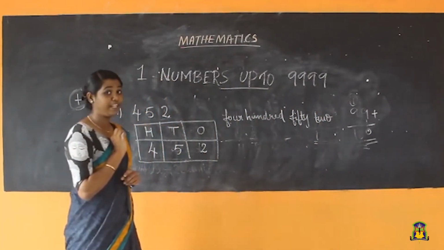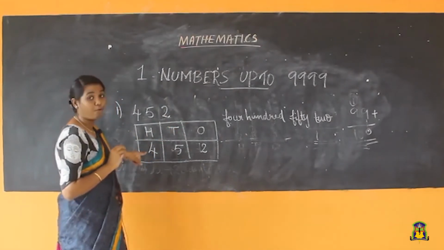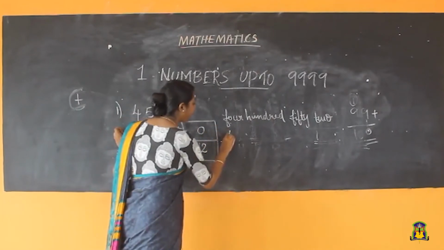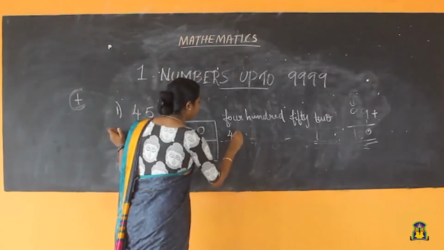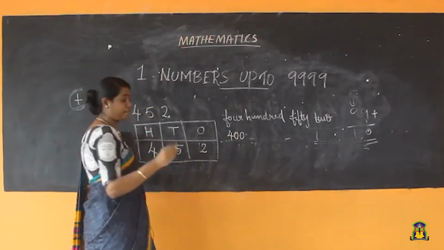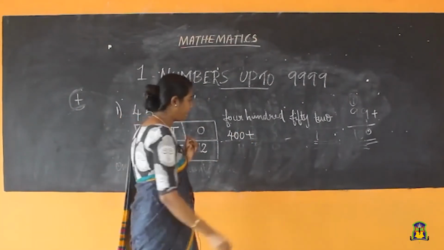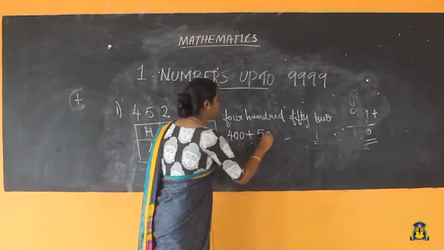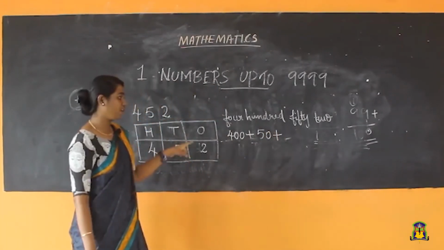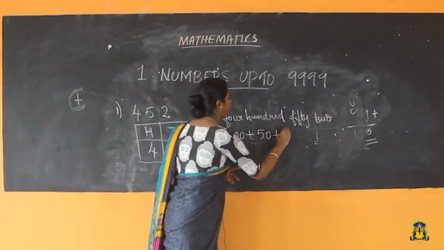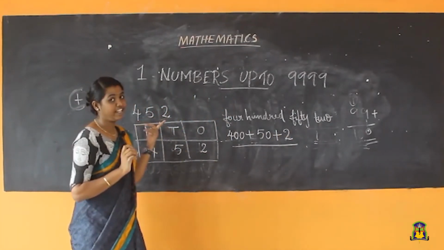Okay, students, 52. How will you write the expanded form? How many hundreds are here? 400. So, 4 you need to write. 100 means how many zeros will be there? 2 zeros. Then we need to put the symbol, that is plus. 50 means what? 50. Then again you need to put what? Plus. In the place of ones, what are you having? 2. So, this is the expanded form of this 3-digit number.